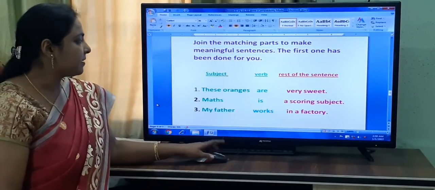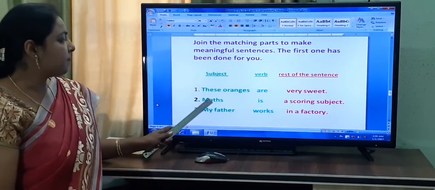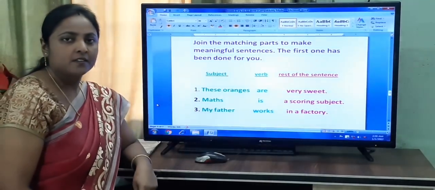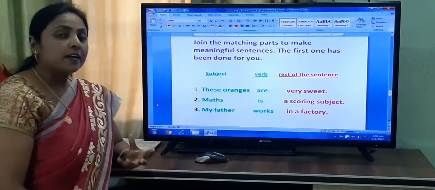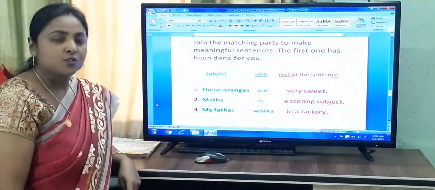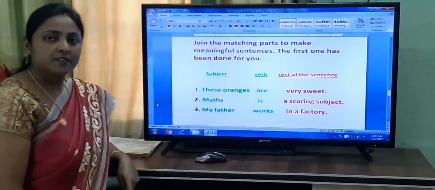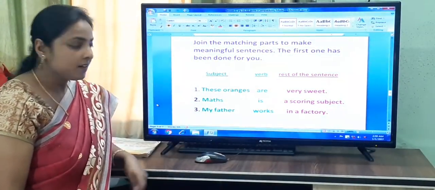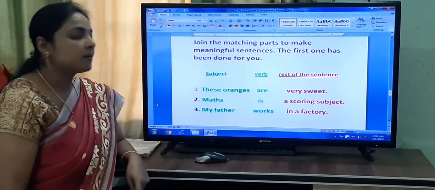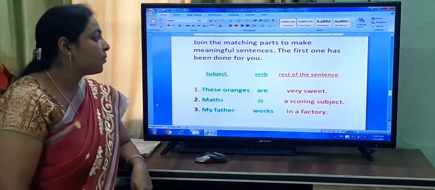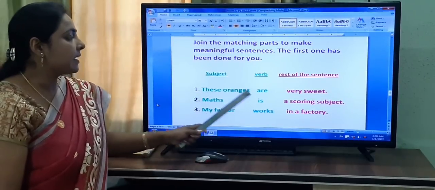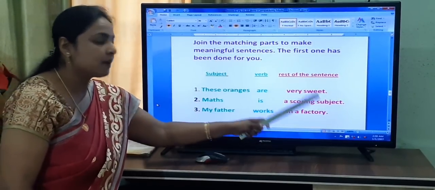The next question is, maths is a scoring subject. Now, what is a scoring subject? Maths. So, maths is what? Subject. And what is the verb here? Is. And a scoring subject is what? Predicate. So, when you write in your book, you will make the sentence, maths is a scoring subject.